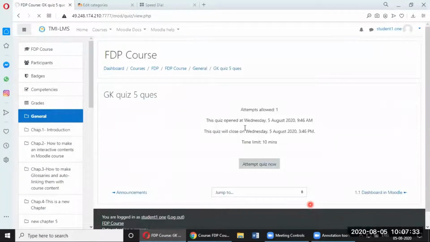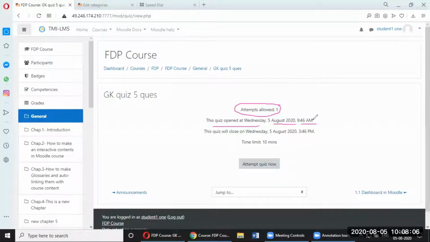And you can see the quiz opened on Wednesday. It's written over here. You can see attempts allowed is 1. It's very clearly mentioned that only 1 attempt is allowed, because we have given only a single attempt for this quiz. Quiz opened on Wednesday 5th August, that is today, at 9:46 a.m. So from 9:46 the student can start attempting the quiz, not before that.